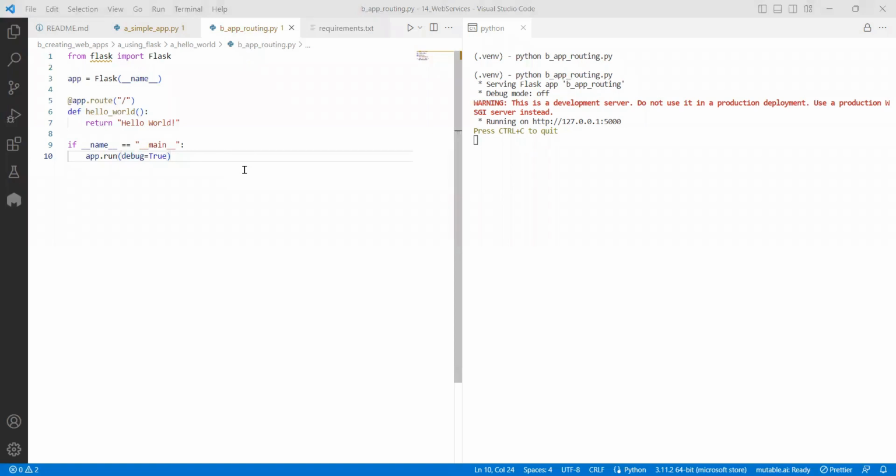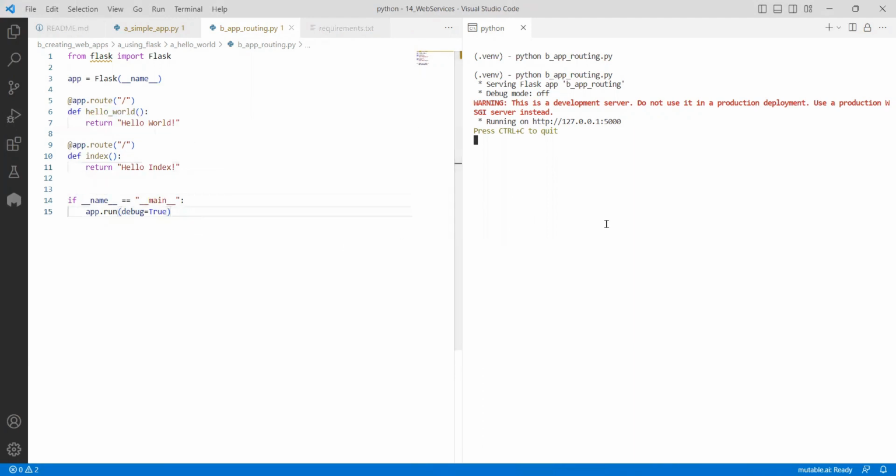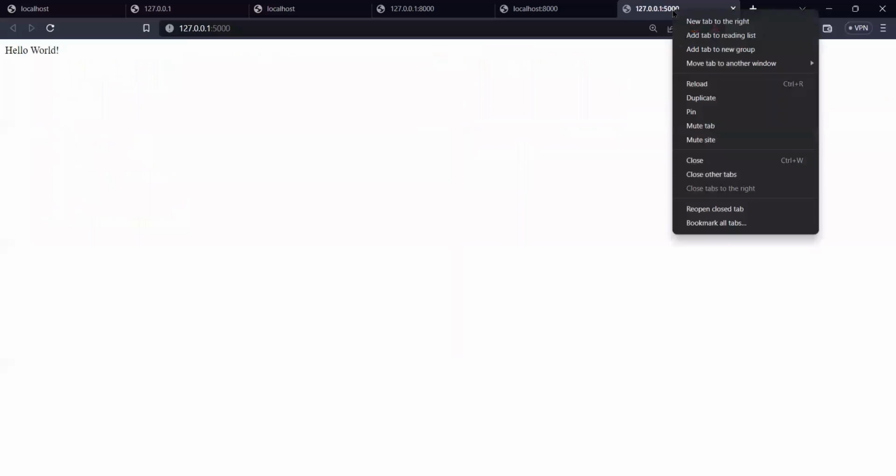Let me give you one more API. This time, same like this, I want to add one more. Instead of hello, I want to say index, so hello index, like that. If I press Control S to save, it will automatically reload. Now we need to access this endpoint. If I go and ask for this endpoint, hope you can see the screen. It is having the results like this.